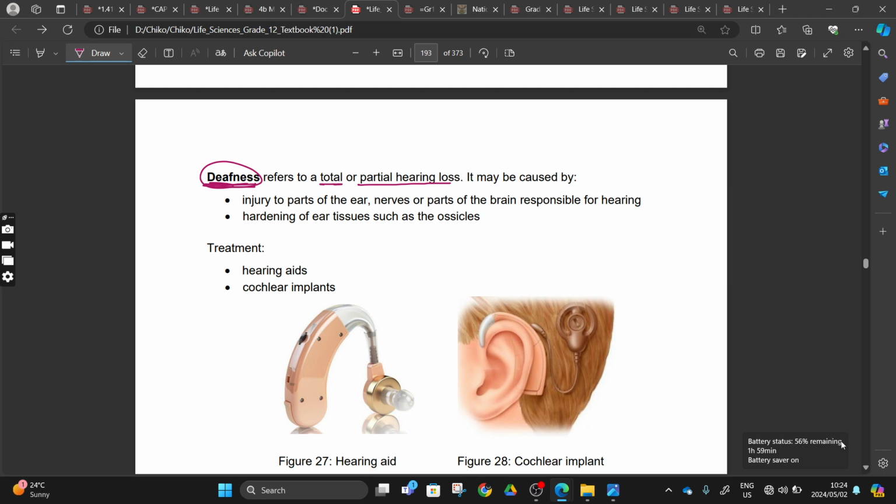It may be caused by many things, since now we know the structure of a human ear: our tympanic membrane has to vibrate. After vibrating, those three ossicles have to vibrate. After those three ossicles, we also have to vibrate that oval window.